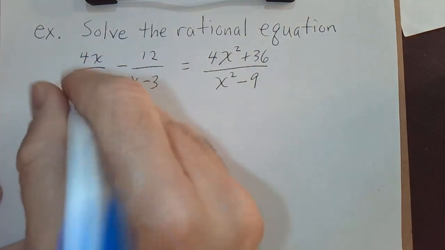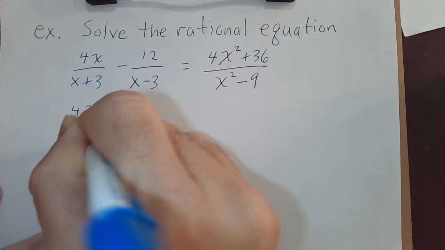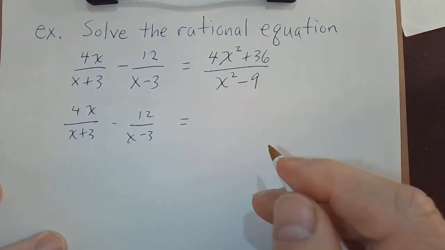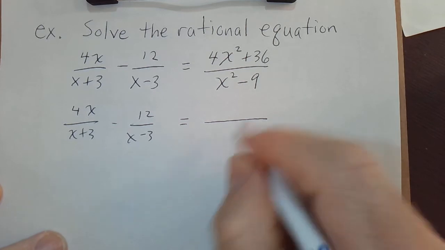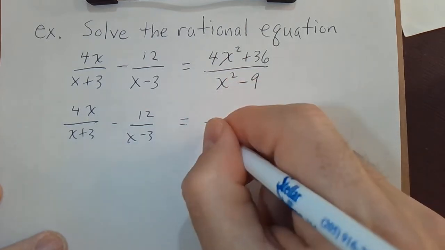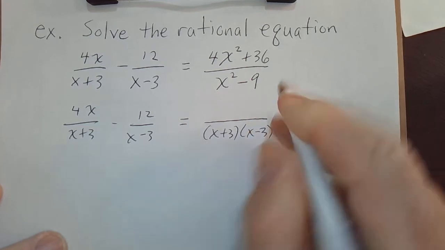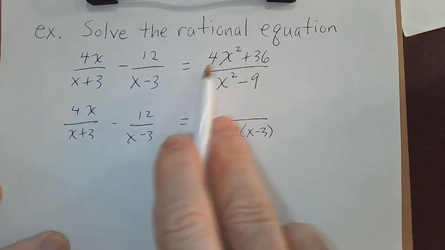So let's rewrite as 4x over x plus 3 minus 12 over x minus 3 equals, well, I know that bottom is the difference of two perfect squares. x squared minus 9 is x plus 3 times x minus 3. And the top, for starters anyways, I can pull out a 4, because 9 times 4 is 36.